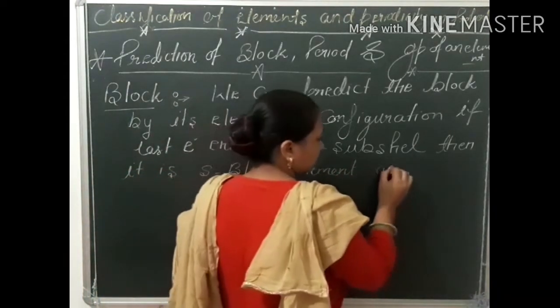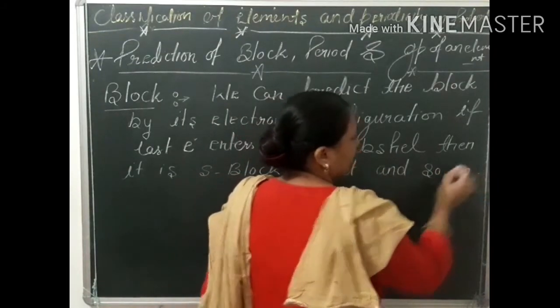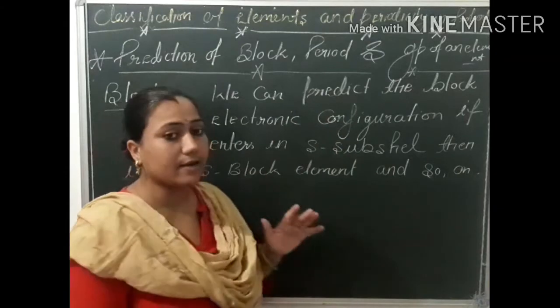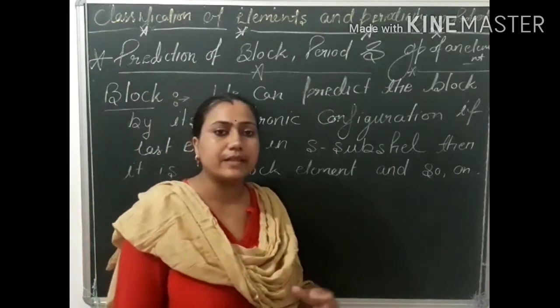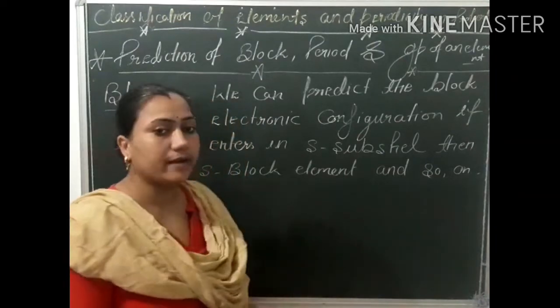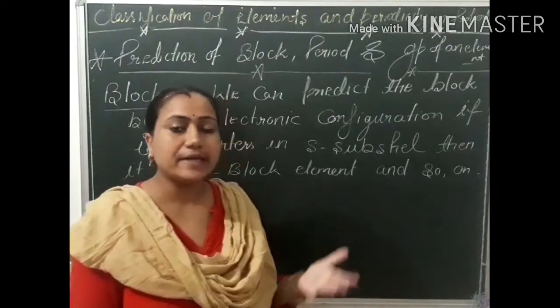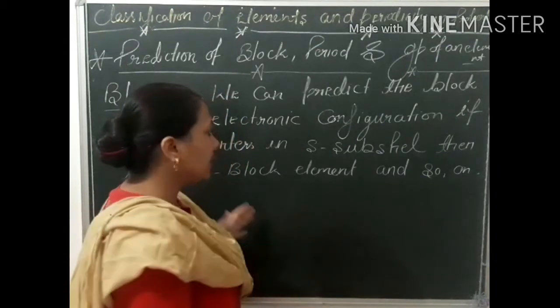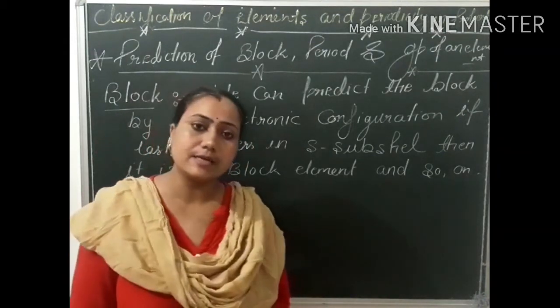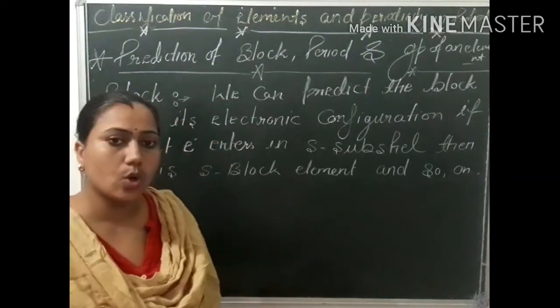For example, if the last electron enters in the s subshell, then the element is the s block element. If the last electron enters in the p subshell, then the element is the p block element. And if the last electron enters in the d subshell, then it is the d block element, and so on.